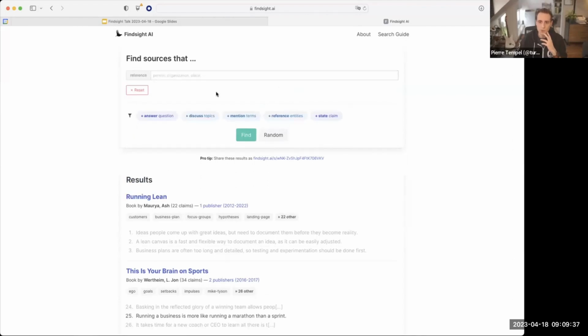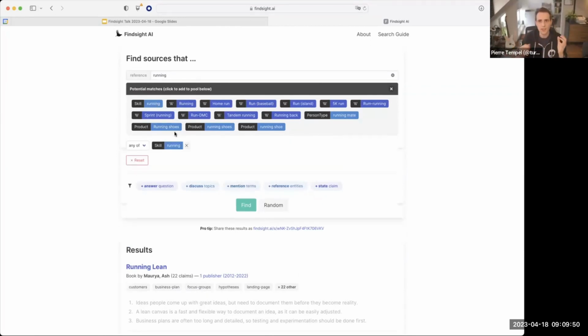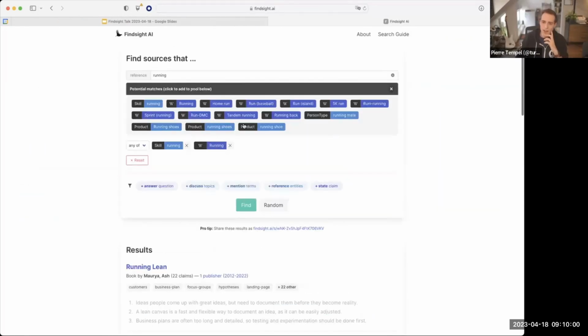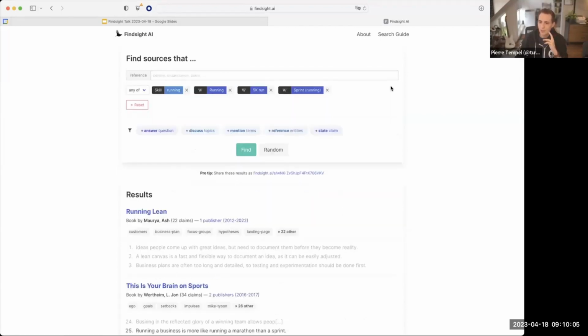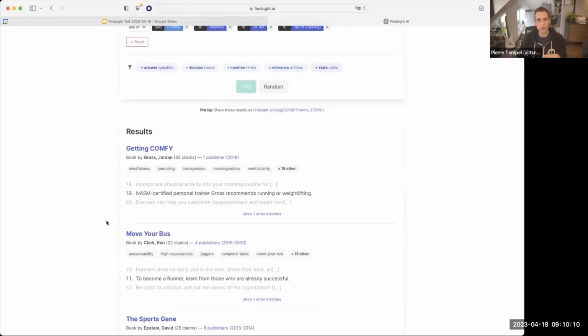So instead, if we want to find sources that reference certain concepts, we can enter the same thing in here and find suggestions. So we have running as a skill. That's a named entity, right? It's just a string that has a category. We find running with a little Wikipedia icon next to it. That's a linked entity that links to, unsurprisingly, Wikipedia. And we can just add a few of these, for example, 5K run, sprinting, and then we can search for that, and our results will be constrained to sources that talk about running as in the sport activity.